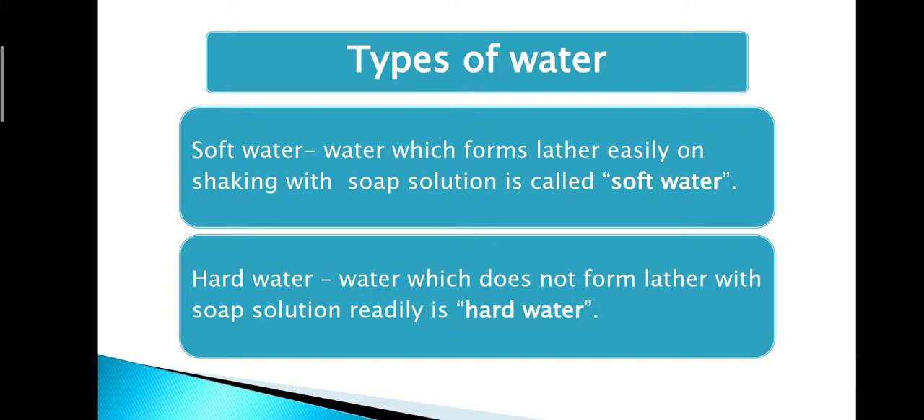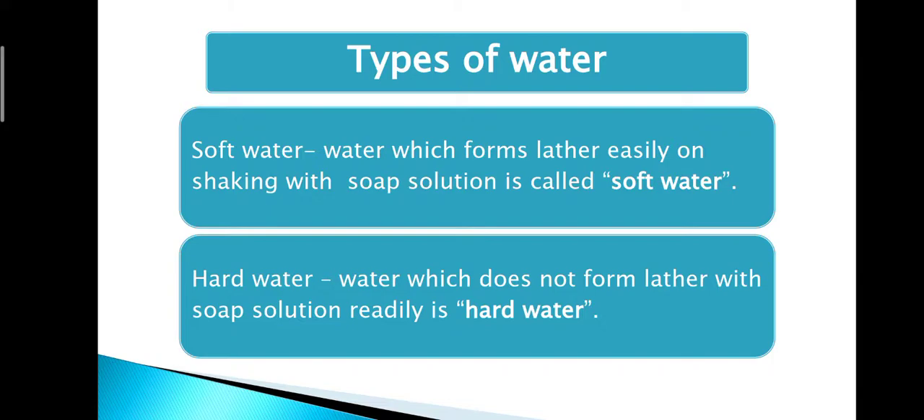Soft water is that which forms lather easily by addition of soap. Lather means jhag. When you add soap, a limited quantity of soap, not an excess amount of soap, in water it will form a lather, jhag ban jayega. That water is known as soft water.